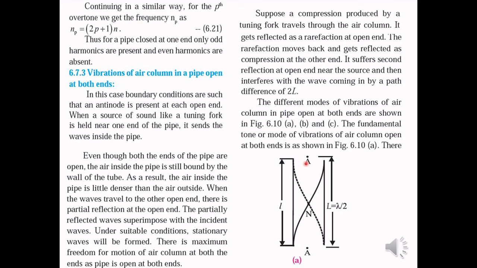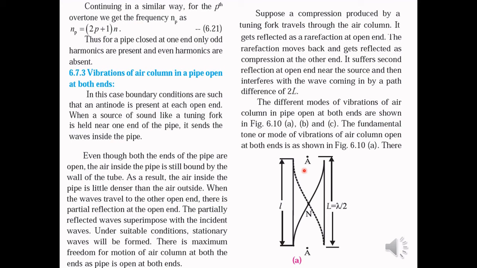So by the time this wave has traveled a distance equal to 2L, when again it is reflected at the open end, it interferes with another wave which is coming in by a path difference of 2L. So the interference gives rise to the stationary waves.